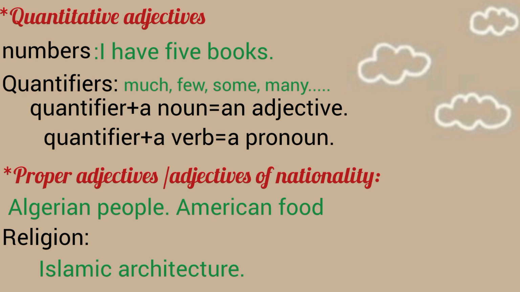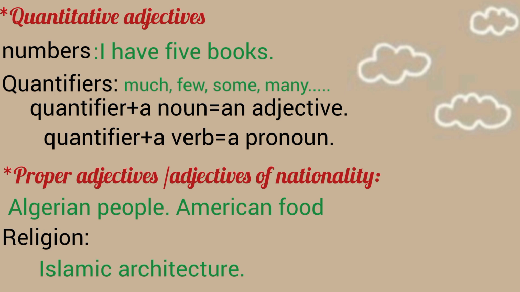Also, we find quantifiers, for example, much, few, some, many. Here also they are used either as a pronoun or an adjective. A pronoun when we find after it a verb, and an adjective when we find after it a noun. For example, much money is needed to start a project. Here much is an adjective because after much we find a noun.